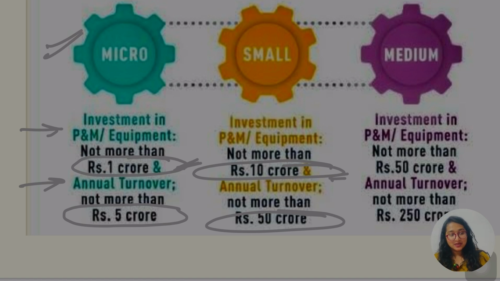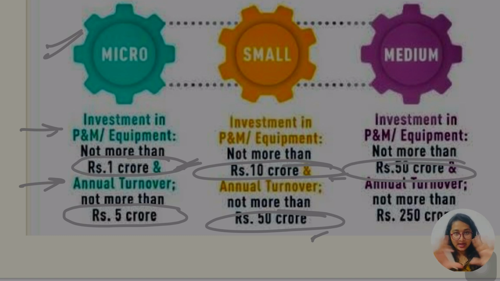Okay. So yes, if it exceeds 1 crore, in that case investment in plant and machinery will go to which part? The small enterprise. And the annual turnover should not exceed 50 crore. Okay, hope this part is clear now. So what about the medium? In case of medium, investment in plant and machinery shall not be more than 50.